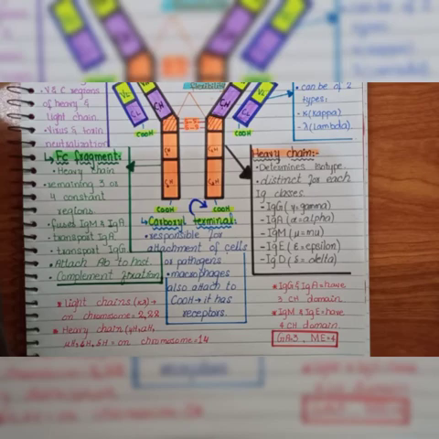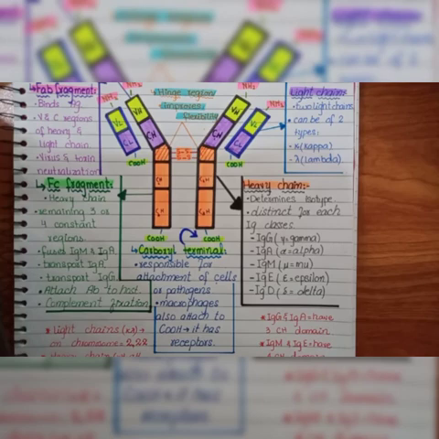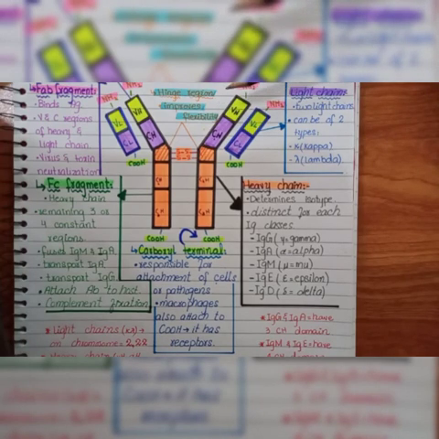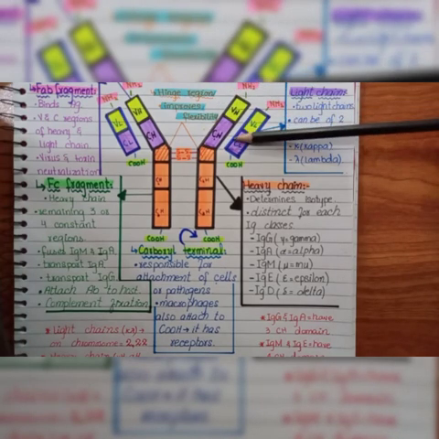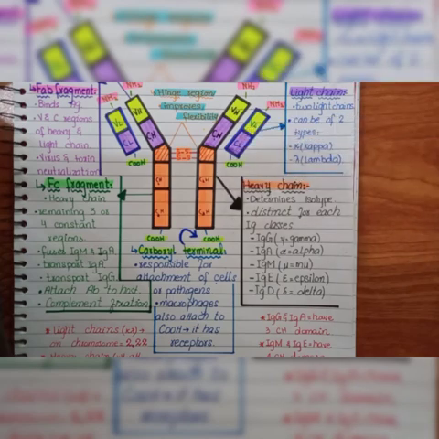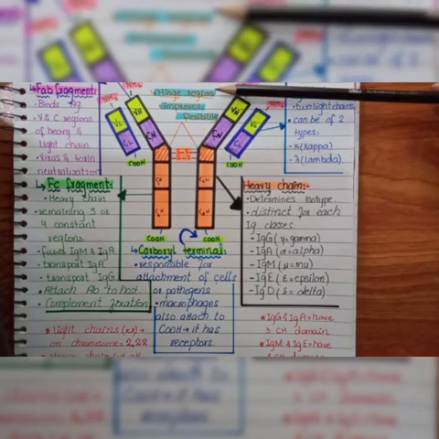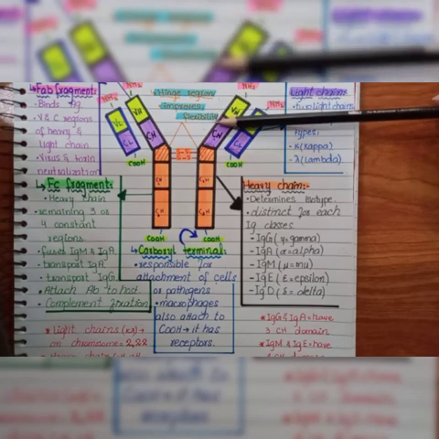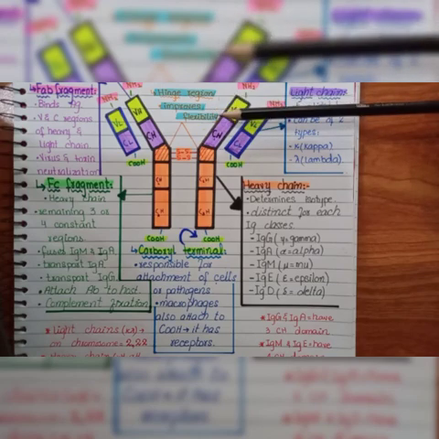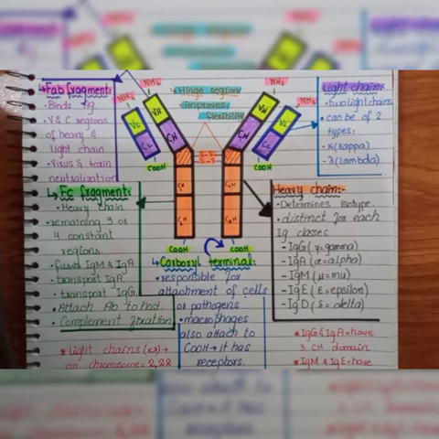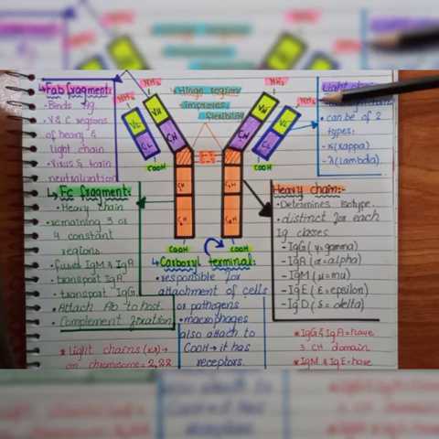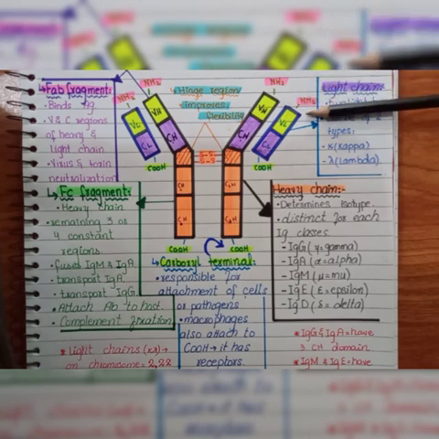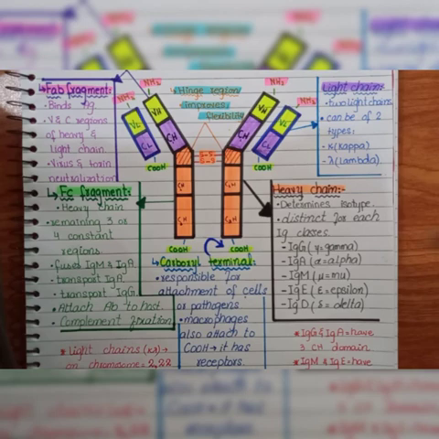And in the antibody molecule we have another region, the hinge region, that basically binds the complements, and it improves the flexibility when an antigen comes in contact. In this antibody molecule we also have terminals: the amino group terminal of the heavy chain and light chain, and the carboxyl terminal.